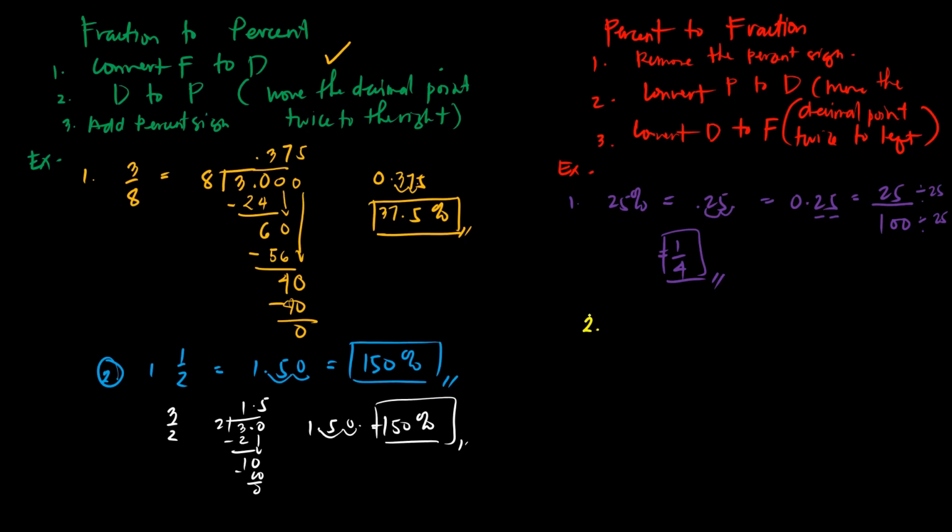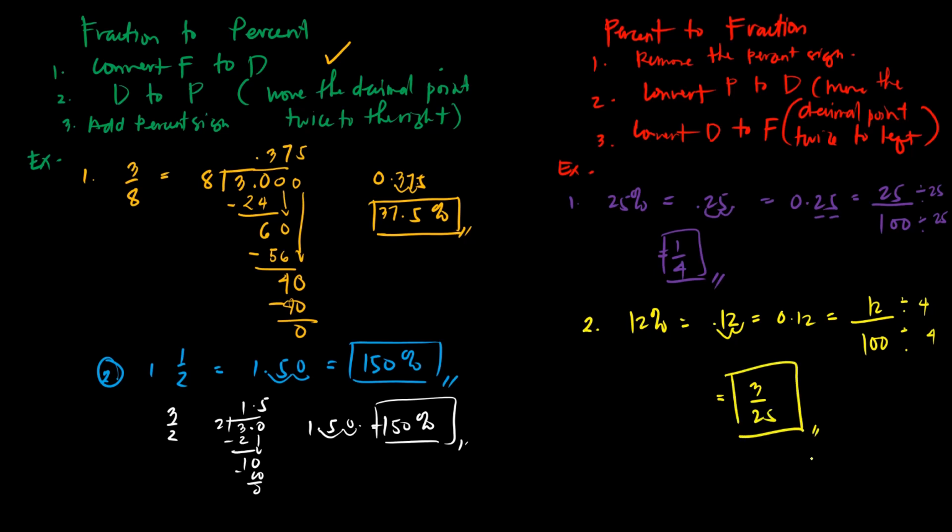Let's have number 2. Let's have 12%. Again, remove the percent sign. We have 12. Then, after that, move the decimal point twice to the left. So, 1, 2. So, we have 0.12. Then, convert it into fraction. How many decimal places? We have 2. So, 2 zeros. What is the decimal number? We have 12. Then, get the greatest common factor of 12 and 100. The greatest common factor is 4. Then, simplify. We will get 3 over 25.